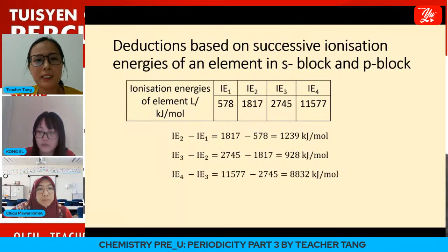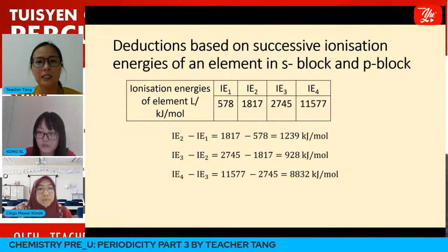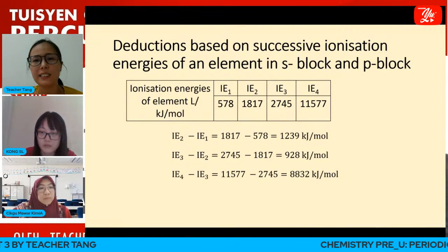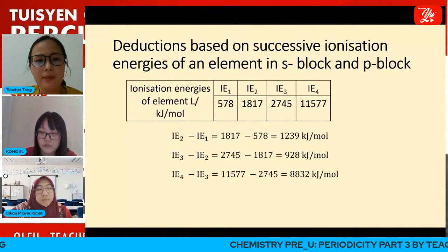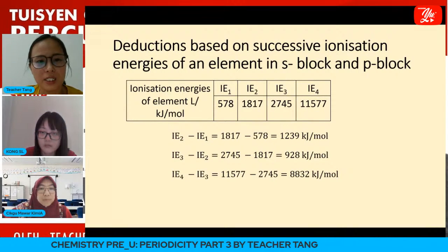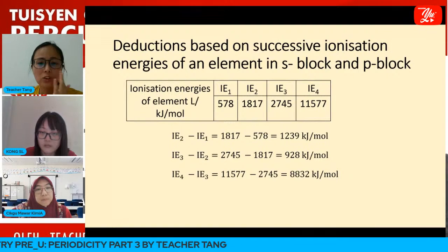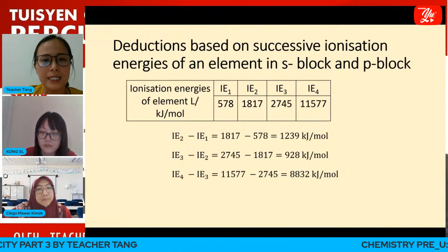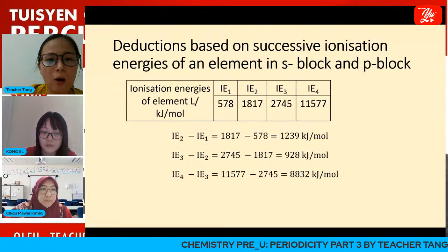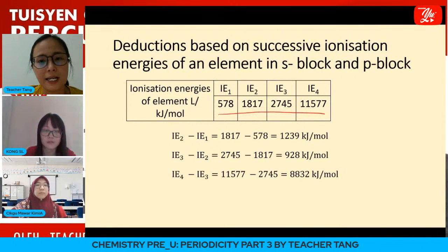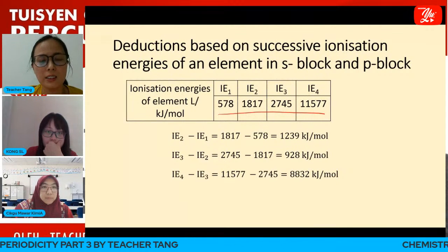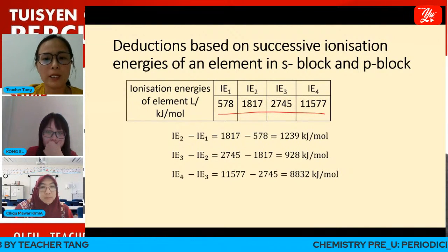Sometimes they don't give us the full set of successive ionization energy. So if we are not given the full set of successive ionization energy, how do we deduce the position of the element in the periodic table? We can still find the difference in successive ionization energy. For example, if we are only given 4 successive ionization energy data, how do we know which group in the periodic table this element belongs to?